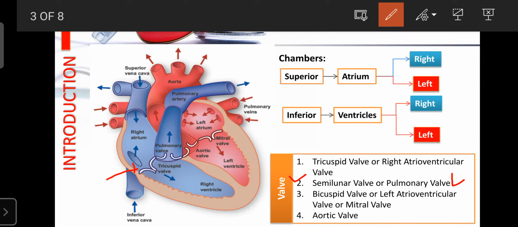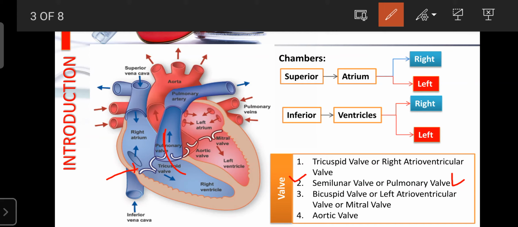This valve is present in the pulmonary artery at the right ventricle. So the right ventricle has one inlet through the tricuspid valve and one outlet through the pulmonary valve or semilunar valve. This pulmonary valve is present between the pulmonary artery and right ventricle. When the right ventricle is completely filled, it pumps the blood towards the lungs for the oxygenation process through a gate or valve, which is known as the pulmonary valve.